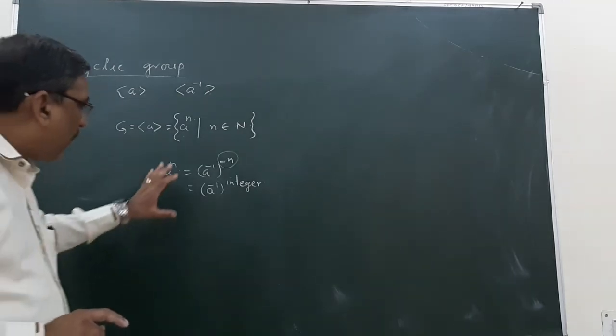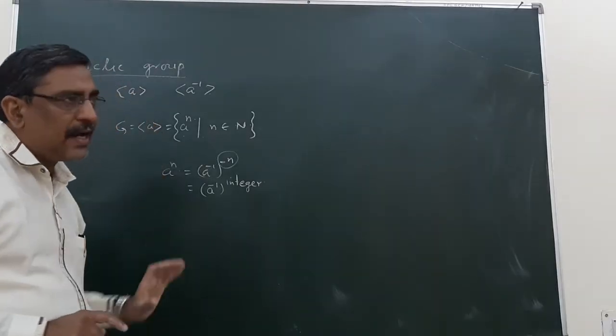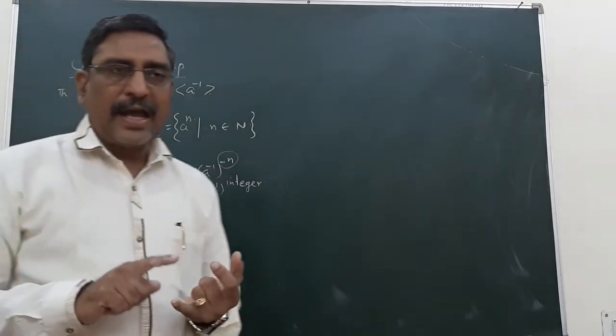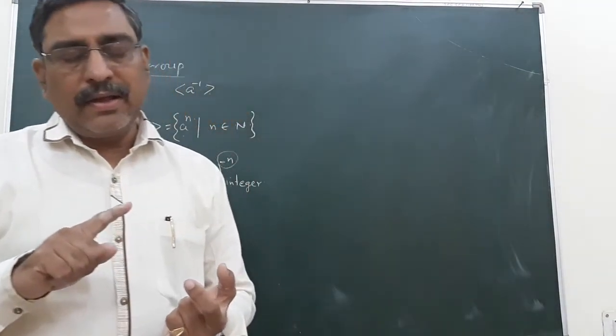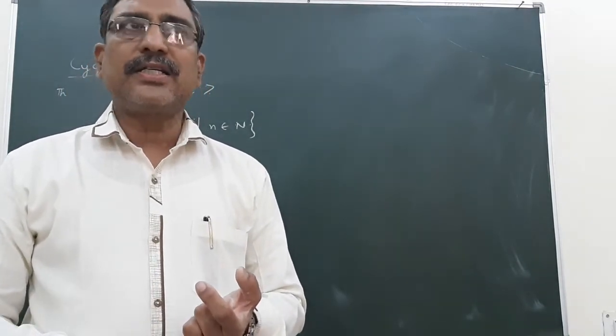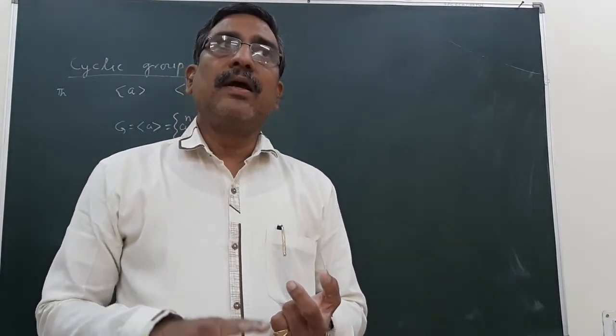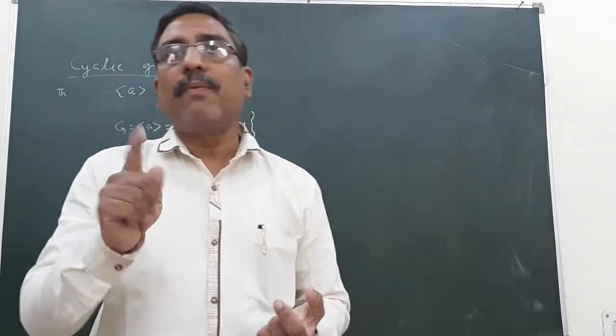So whether the group is finite or infinite, at least two generators are there, having the inverse of each other.